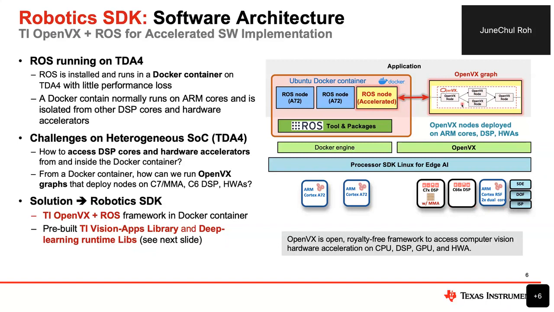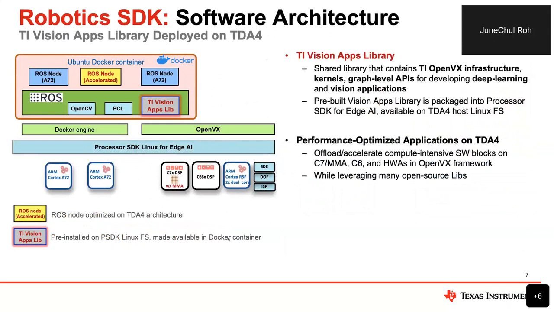To do that, we develop the OpenVX graph, which runs on the Linux system, and then we provide some pass-through from the container. We provide the TI optimized vision application library and the deep learning library. We will get to some more detail in the next slide.